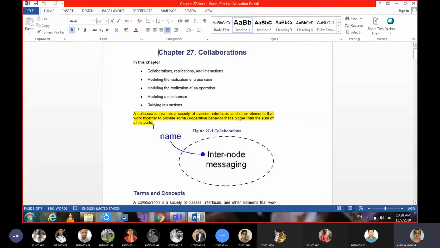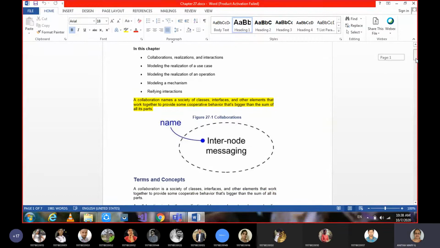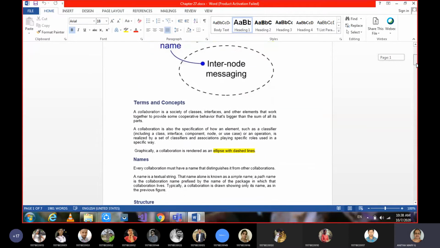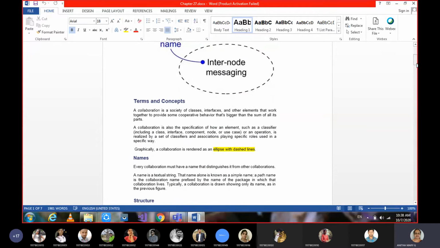So each one will do a small work. Okay, and collaboratively, when everyone works, that will be a collaborative work. So when an event is conducted, or some batch is conducting some event in the college, individually each one may take up one task, but overall it comes as a collaborated work. That is what we call collaboration, and graphically it is given as a dotted ellipse with the name we want.